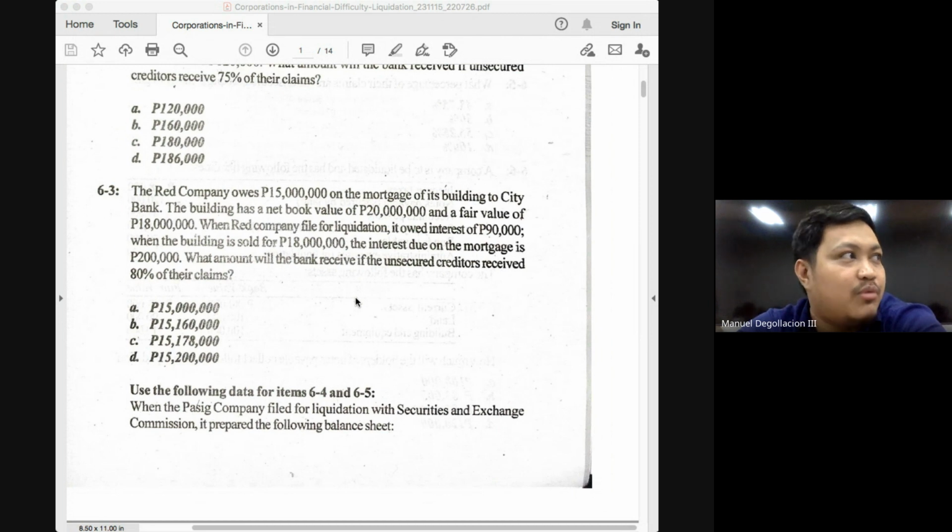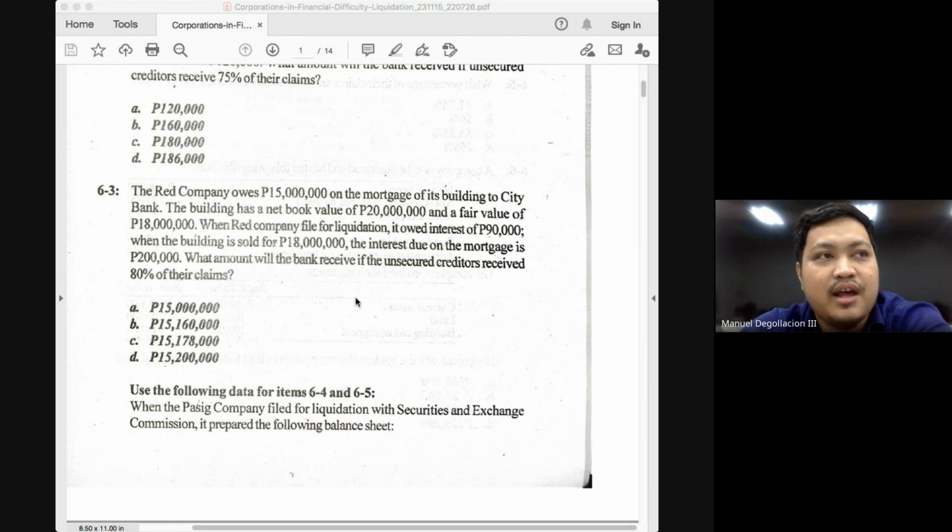Okay? But the answer here, what did we say earlier? If it's fully secured, how much is it expected to receive? It will get 100%. Okay? But why is the answer here not 15 million? Because interest has also accrued. The issue now for us is how much will be paid, the 90,000 or the 200,000?